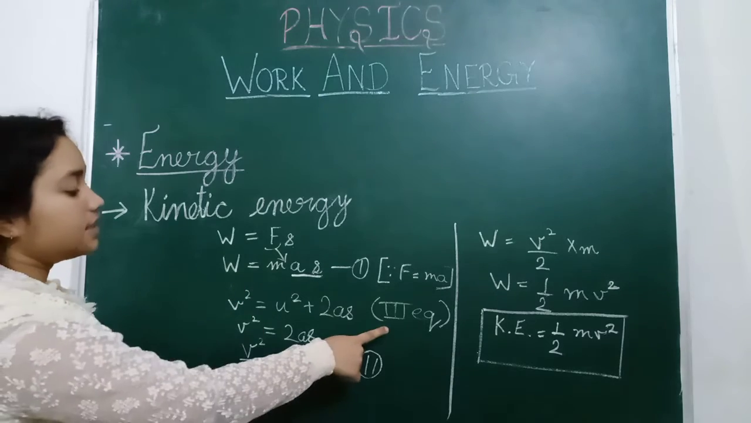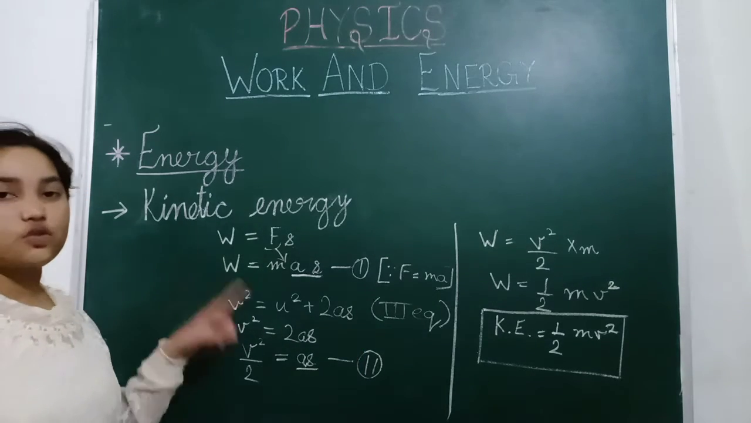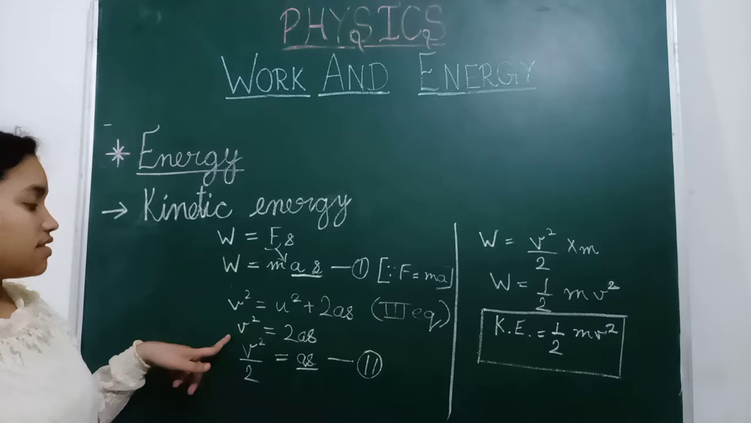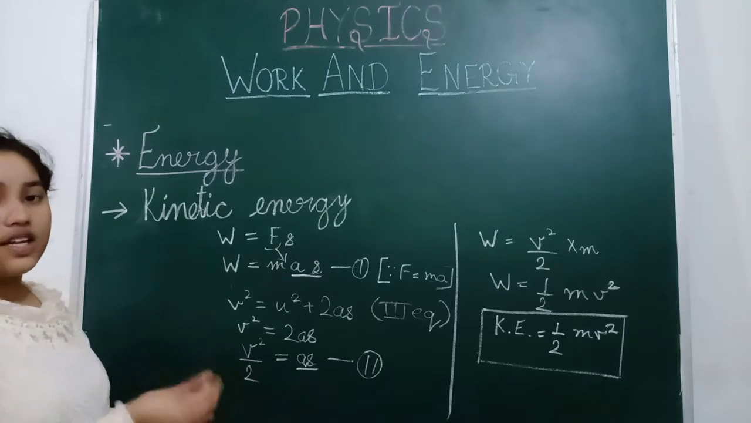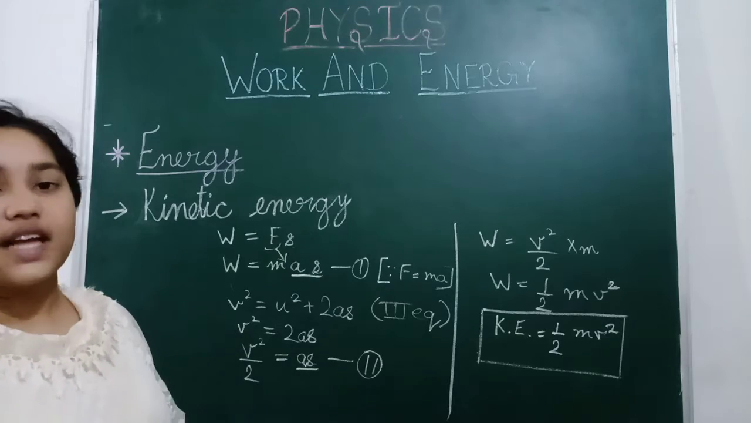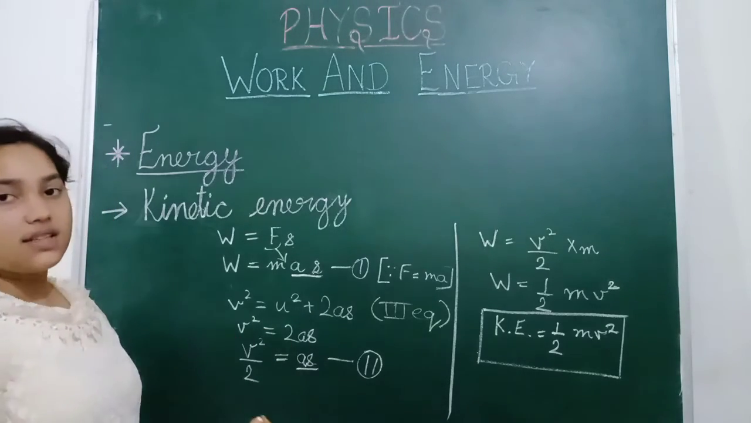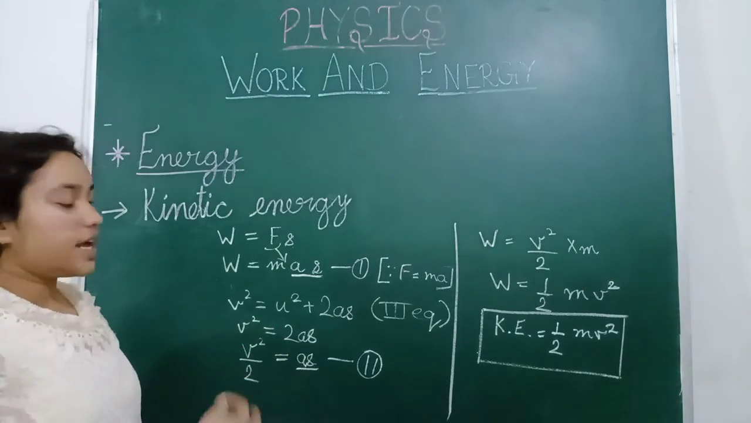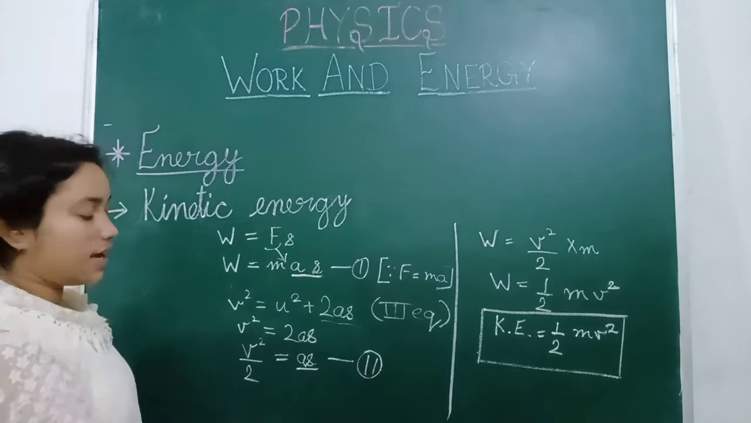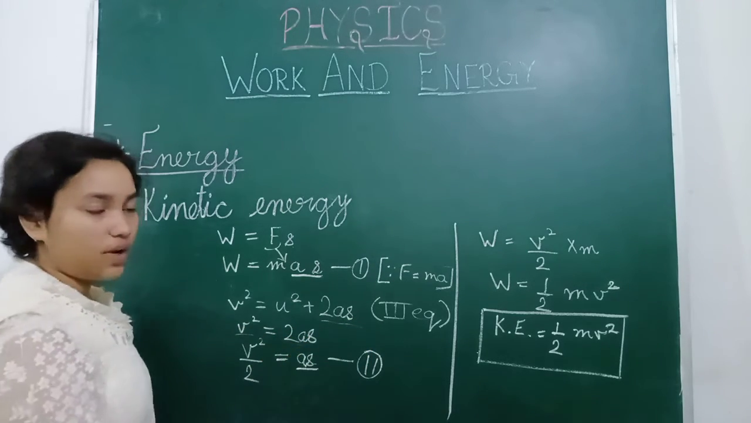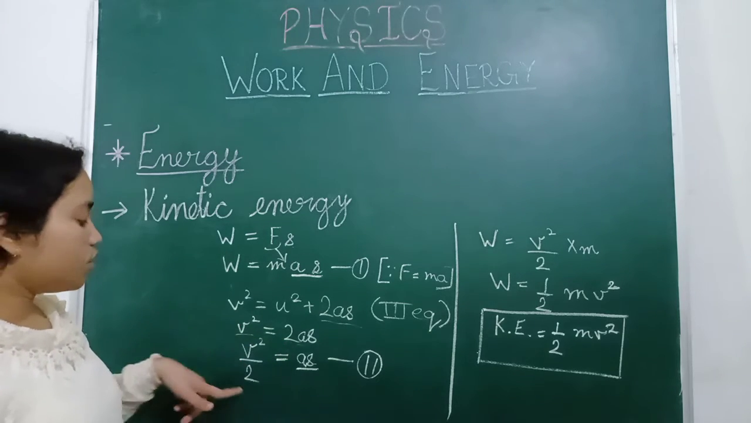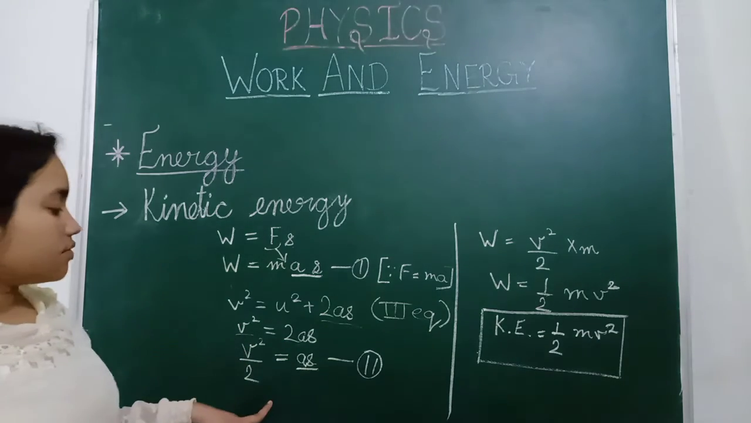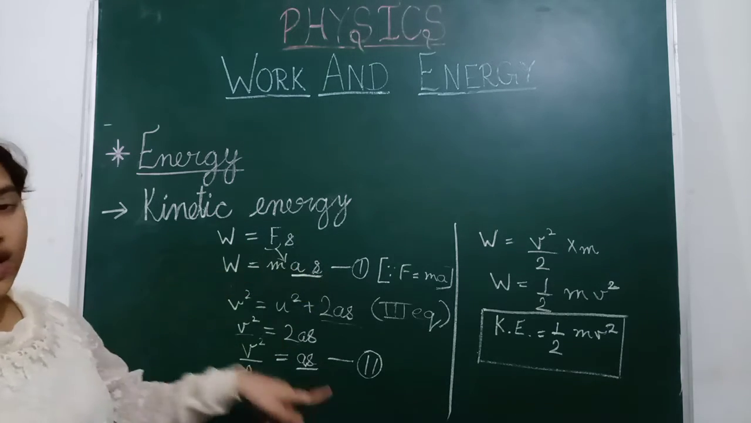And we know the third equation of motion, v square is equal to u square plus 2as. Here u, the initial velocity, was already 0, so u square is 0, and it remains v square equal to 2as. Then this 2 in multiplication will go into division, and we have this formula. This is equation 1 and this is 2.